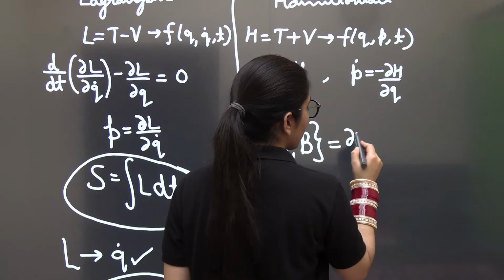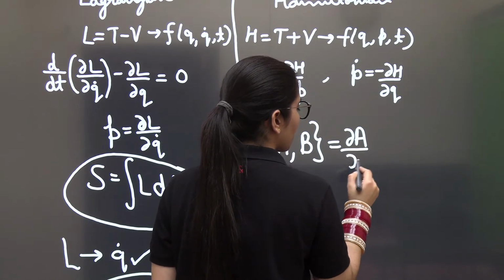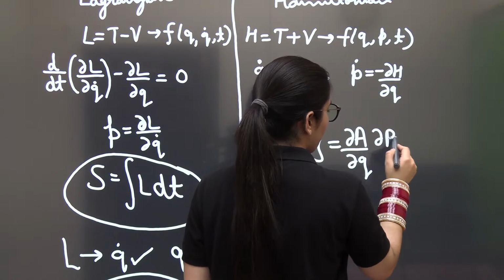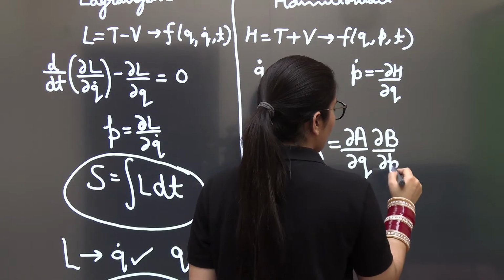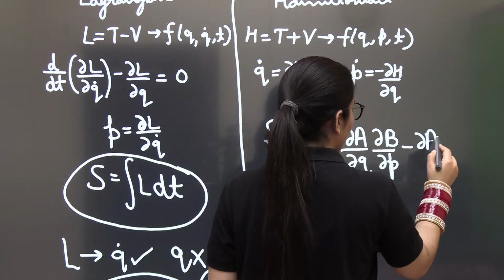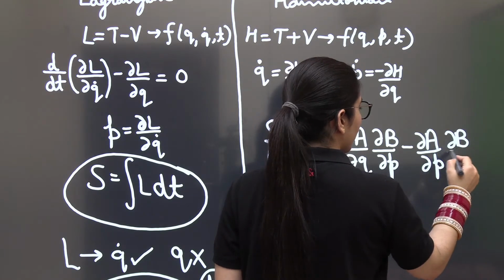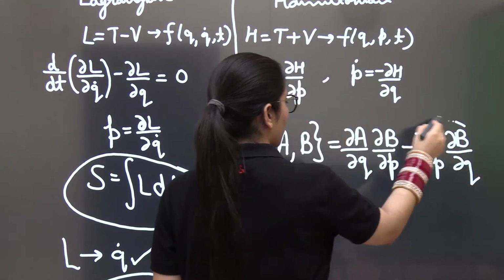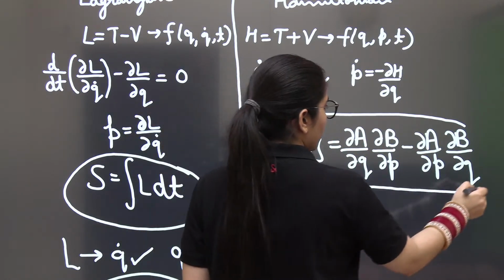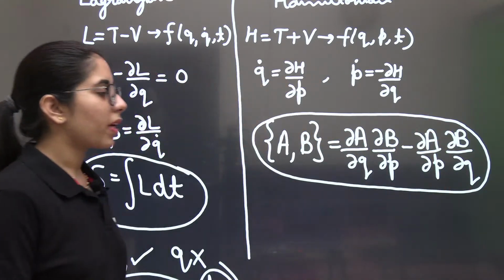So it's going to be delta A upon delta Q into delta B upon delta P, minus delta A upon delta P and delta B upon delta Q. This is how you will have this expression. Done. This is the Poisson bracket of A and B.